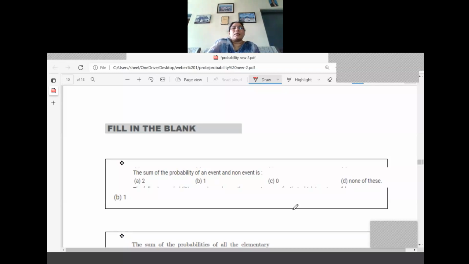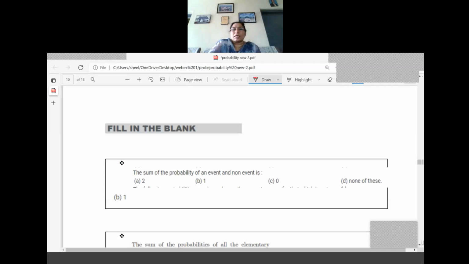So for example, the sum of the probability of an event and a non-event, that means sum of the probability of all the elementary events only the question is asked. Otherwise we can say it's a complementary event also, an event, non-event, that means P of E plus P of E bar. Do you remember that point? P of E plus P of E bar. So that is also equal to 1 only.